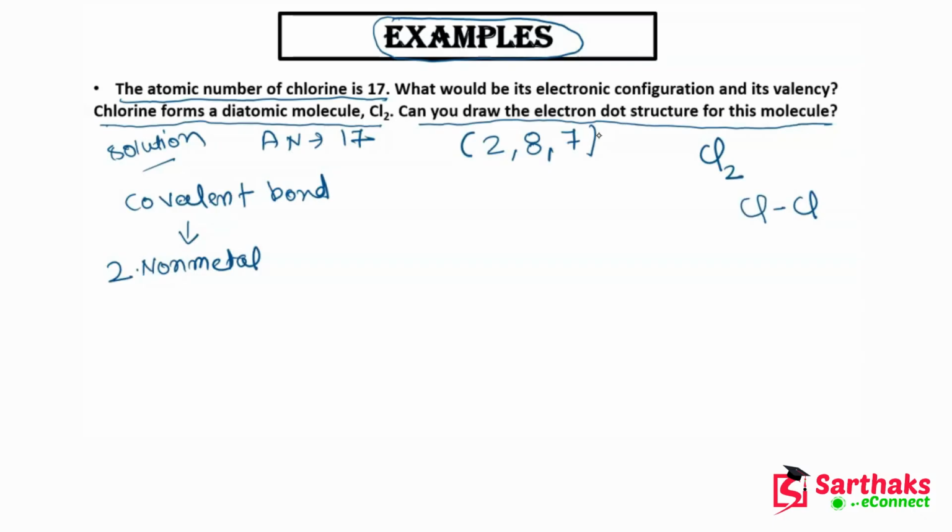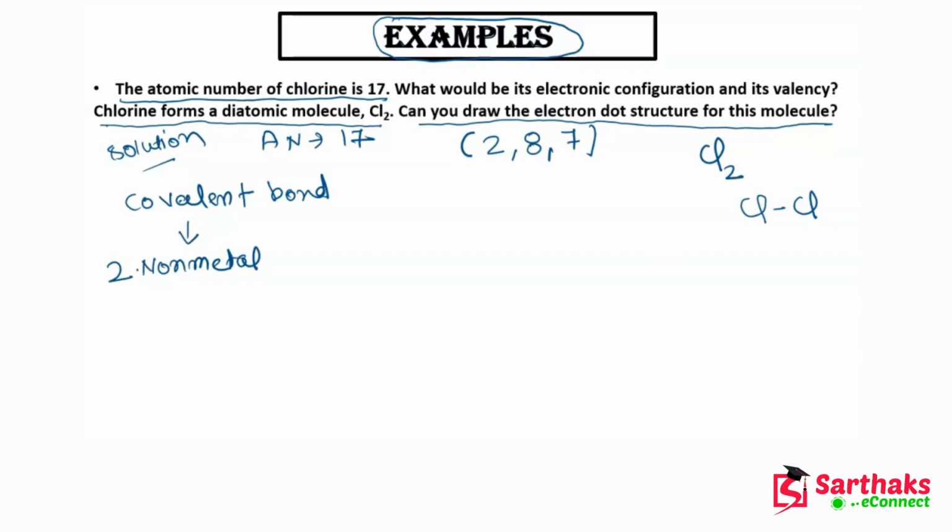Two chlorine atoms are combined and forming one Cl2 molecule. Now guys, if I want to draw the electron dot structure for this molecule, how will I do it?